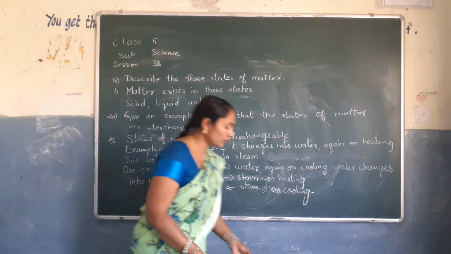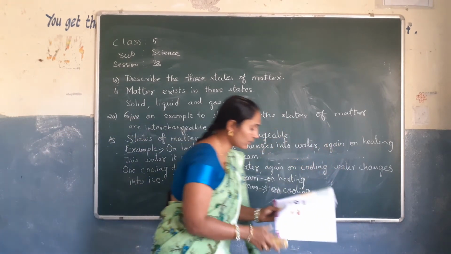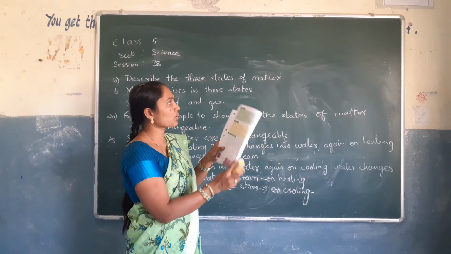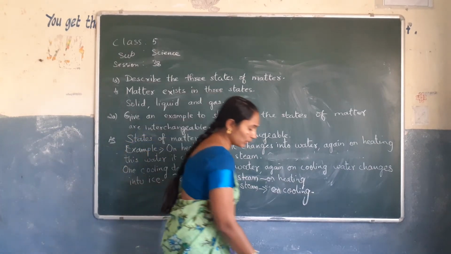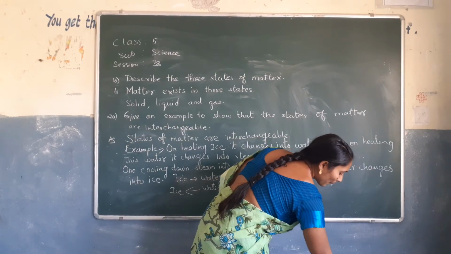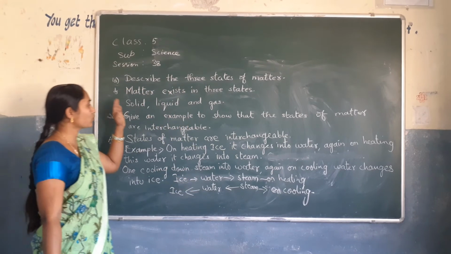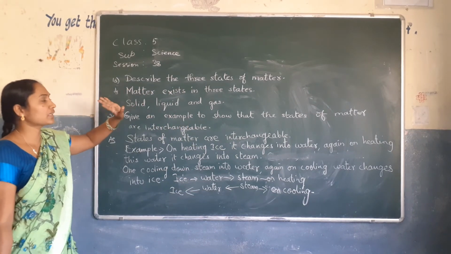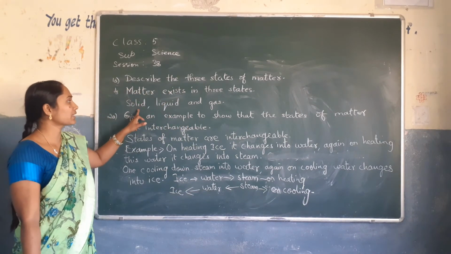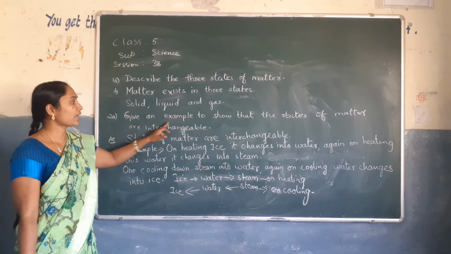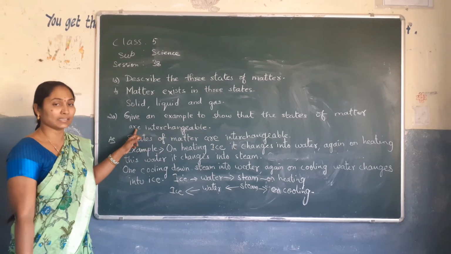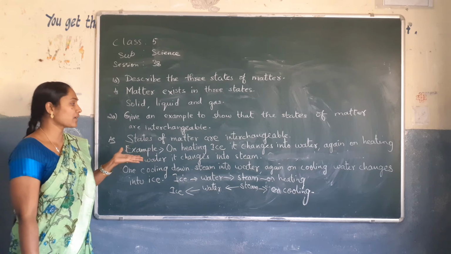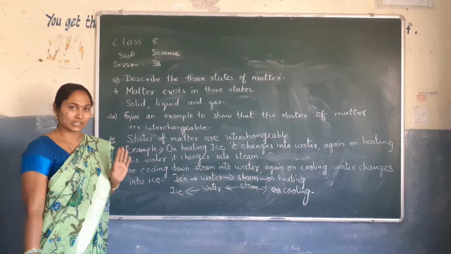And we will write the multiple choice questions that are given here in the textbook, writing the answers on the board. But homework is to write only these two questions one time. Describe the three states of matter: matter exists in three states, solid, liquid and gas. Give an example to show that the states of matter are interchangeable.